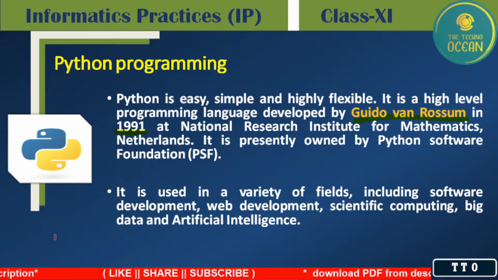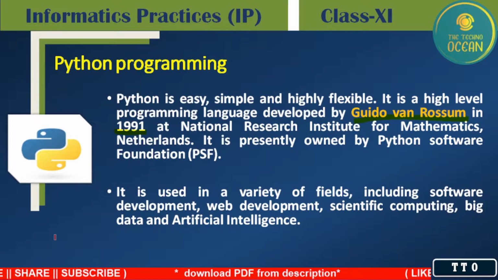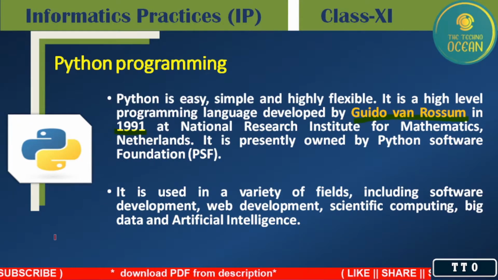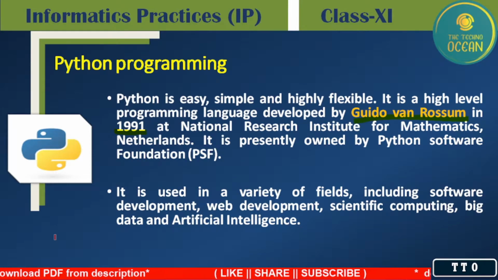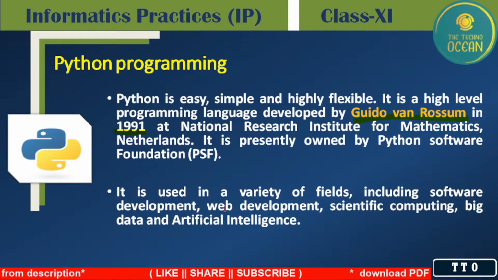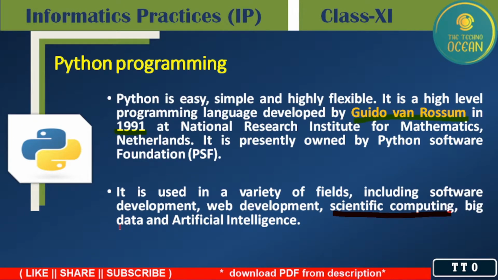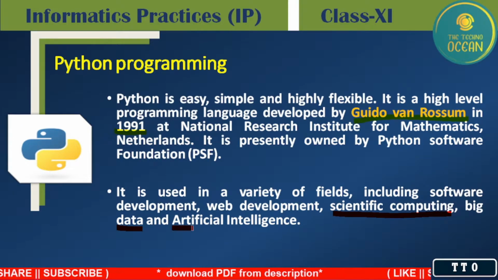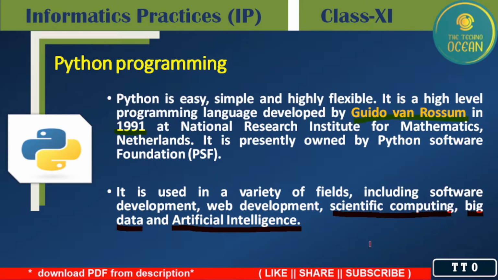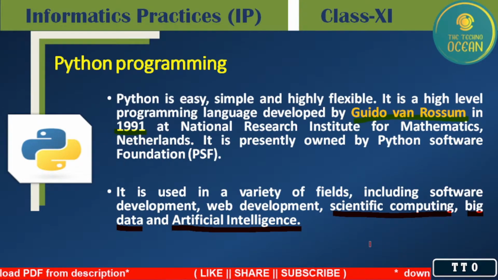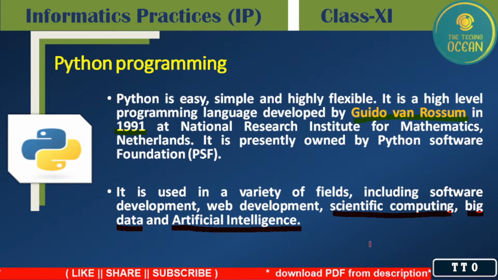Okay. Now, what is more information about Python? Python is basically open source software. We all are getting it, but using Python we can design different kinds of software, such as scientific computing software and big data analysis. We can do that. We can also use it for artificial intelligence. For these purposes we can use Python programming.